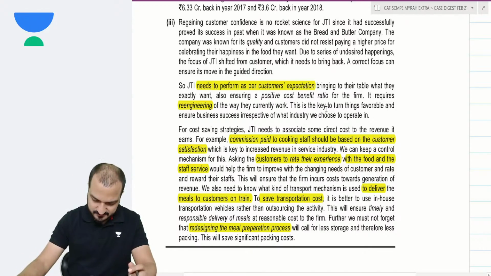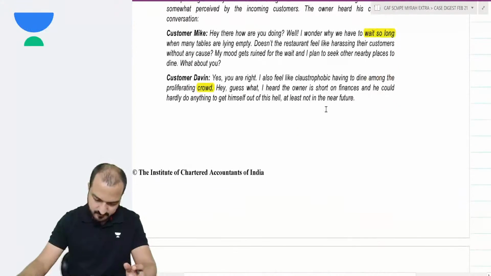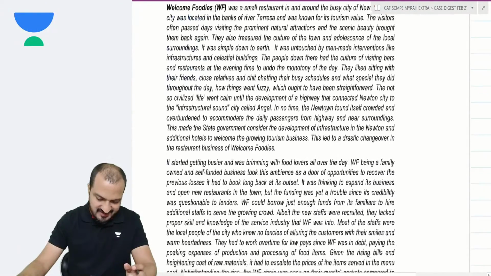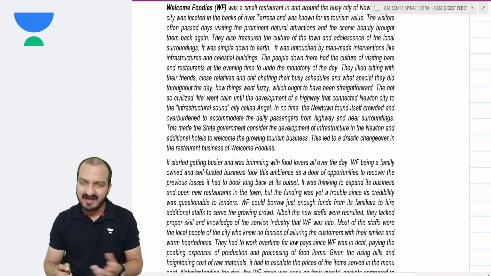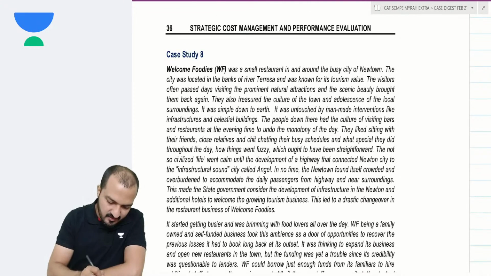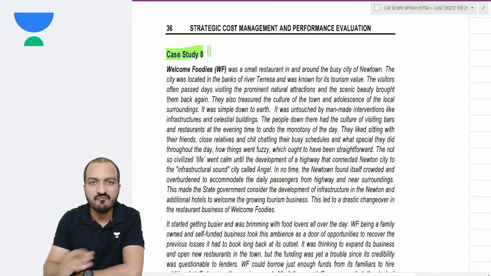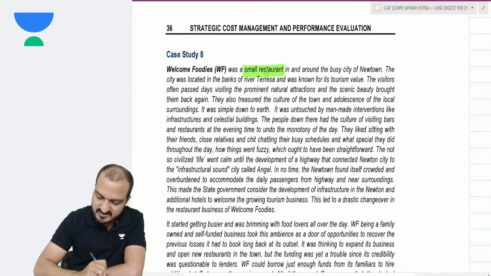Yes, one more case. Case number 8. Let's see. Now, this case has a very long, unnecessary story that they have given. I will cut to the chase. I will not read the entire case story, but I'll just give you a summary of what this case is about. This case is again about a restaurant business.